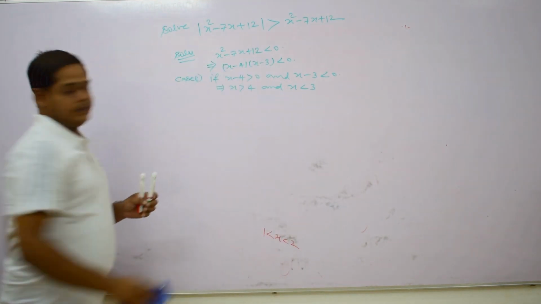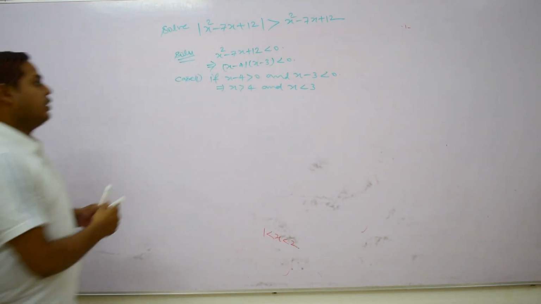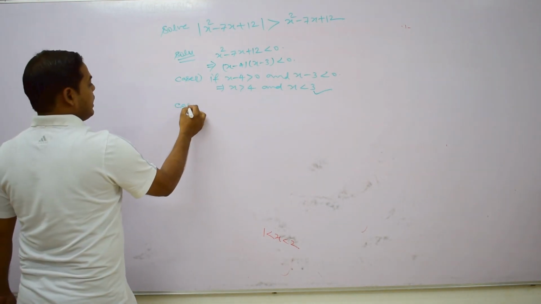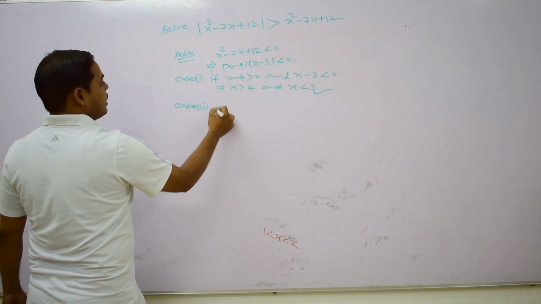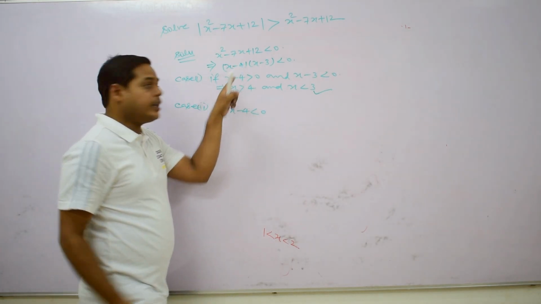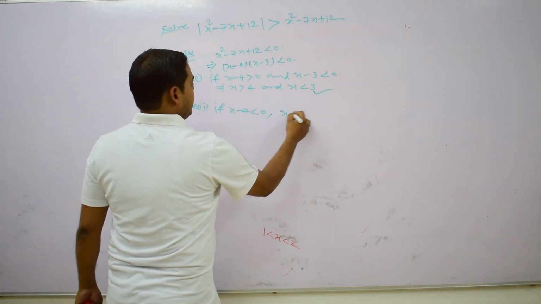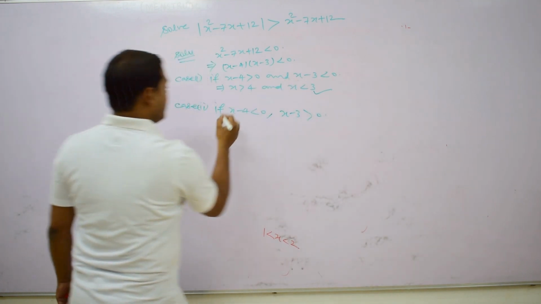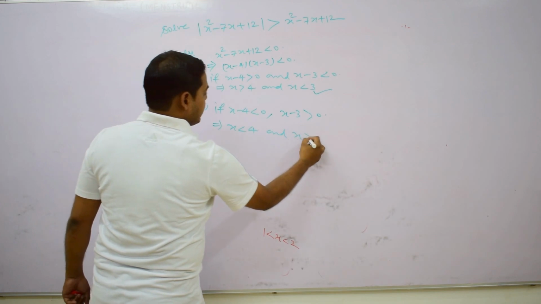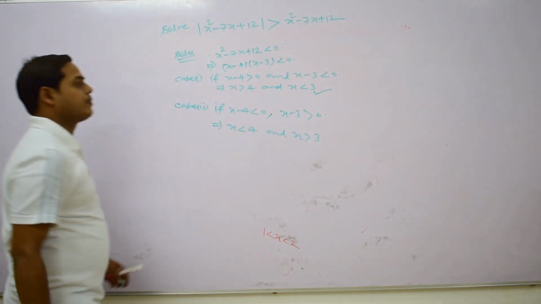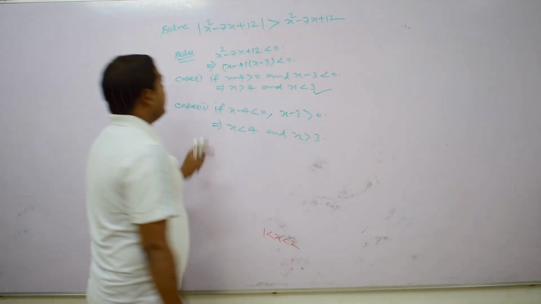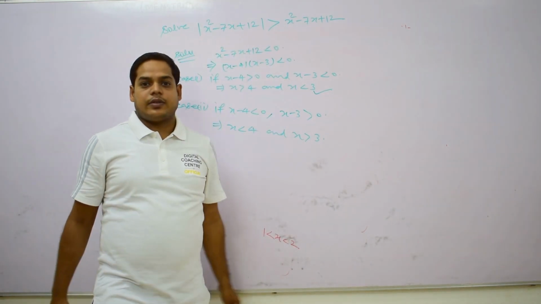Now this is the first case, where the product is negative. If we take case number 2, if x − 4 is negative, the first factor negative, then the second factor is positive. So from here x is less than 4 and x is greater than 3. Okay, so in these two situations we get the left side greater than the right.